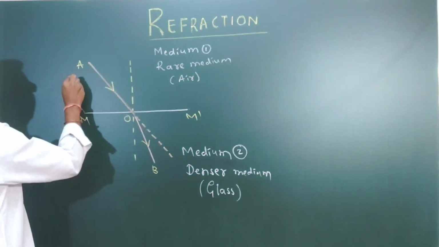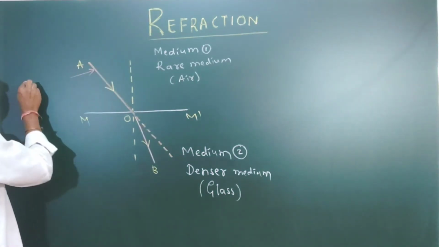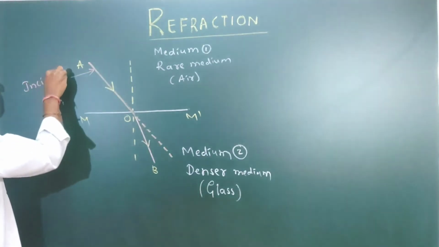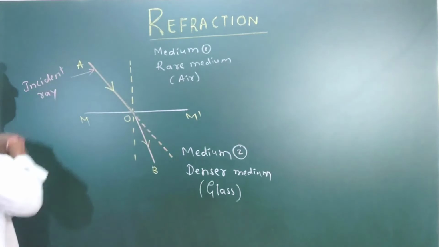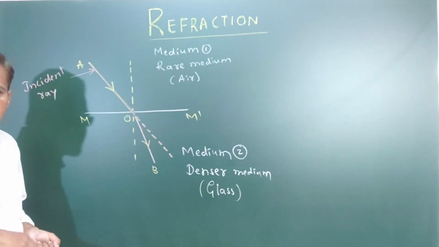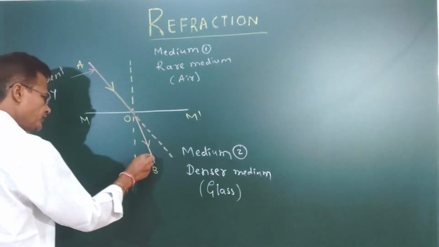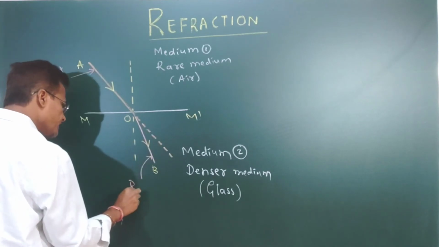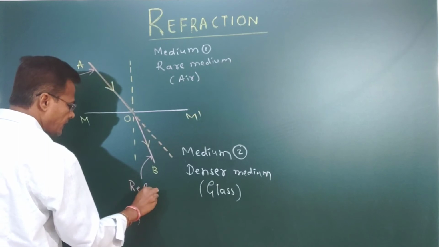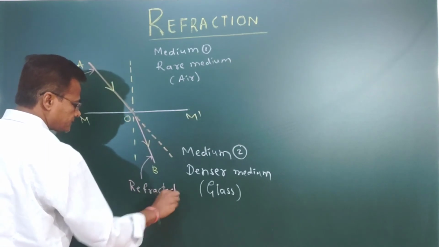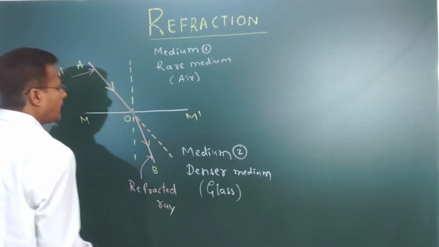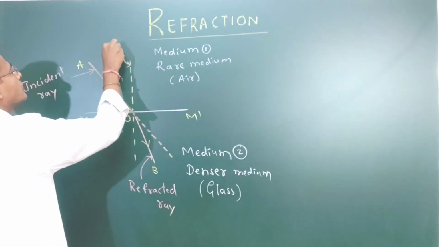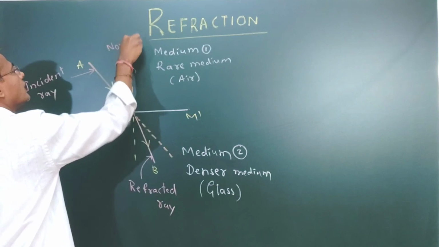This is what we are going to call the incident ray. This one we are going to call the refracted ray. And this one is called the normal line.